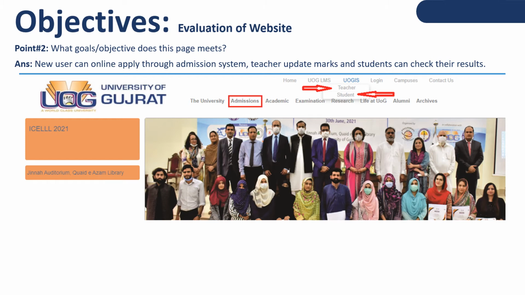Inside the objective, point number 2, what goals or objectives does this page meet? A new user can apply online through the admission system, a teacher can update marks, and a student can check their results, like we can see from this image.